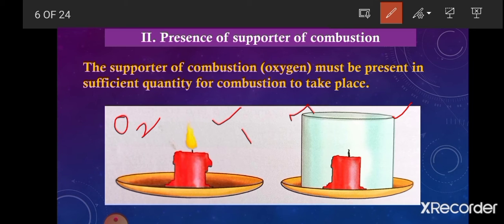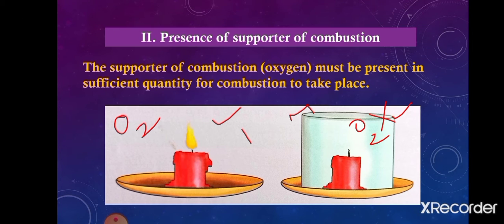The candle burns till oxygen is present in the air inside the inverted glass. And as soon as the oxygen from the air is finished, the candle blows off, meaning it extinguishes. Why? Because now no more oxygen is present in the glass jar. So it proves that oxygen is very important for the process of combustion, or the process of burning.